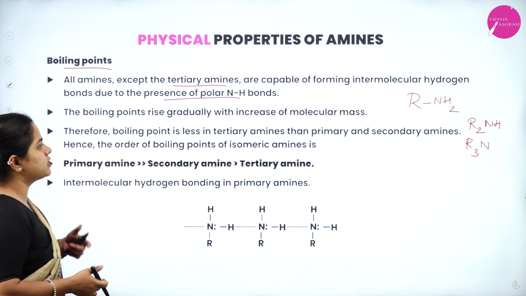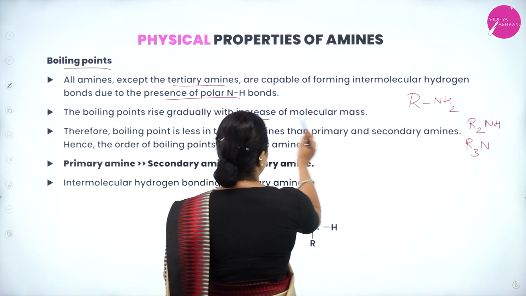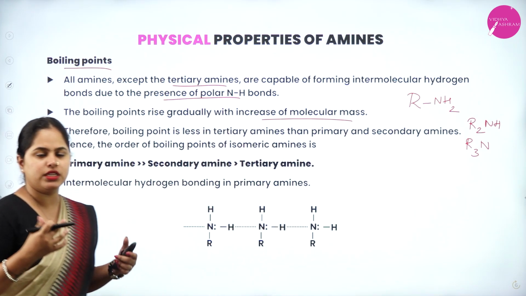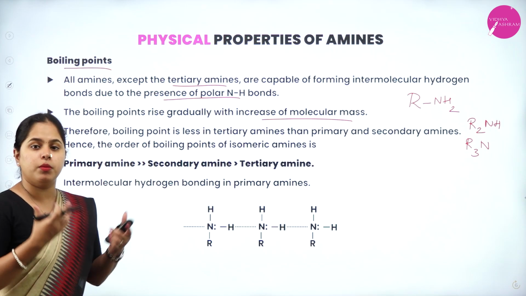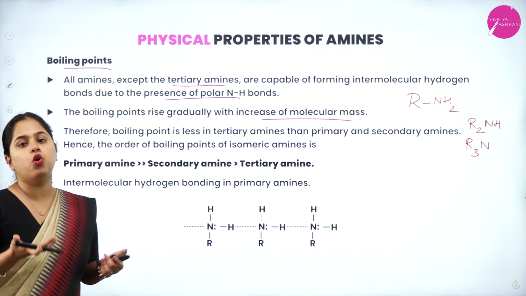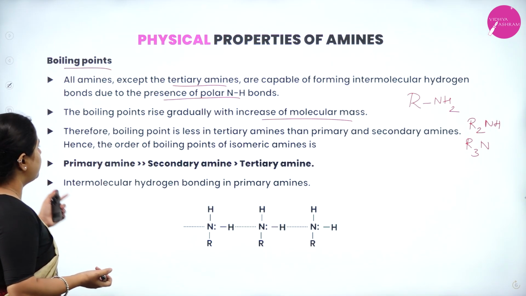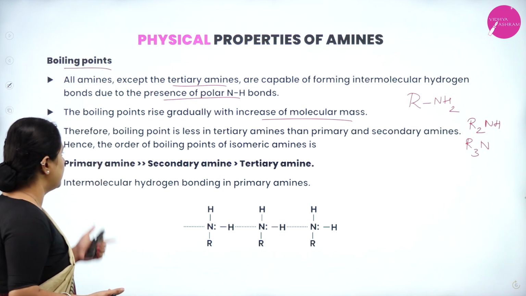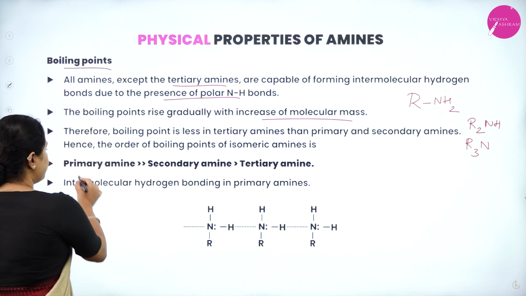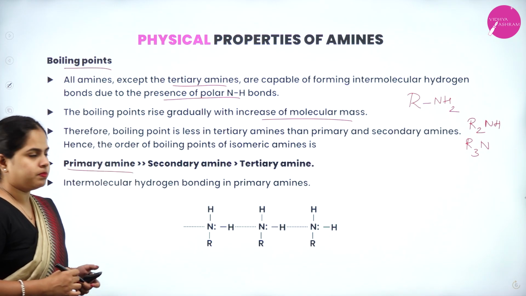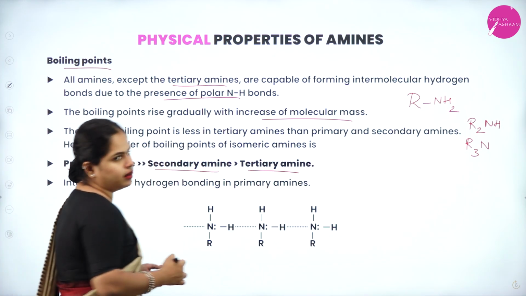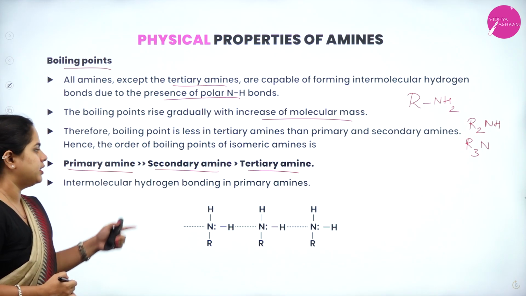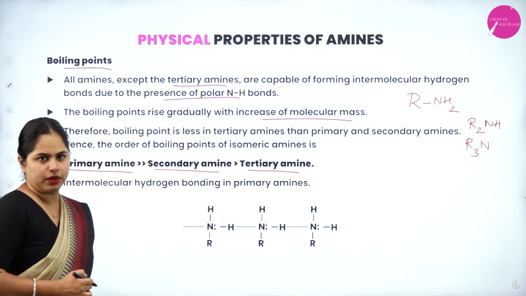The boiling points rise gradually with the increase of molecular mass. Of course, molecular mass increases means the compound will be much heavier, so it requires a higher boiling point, right? Therefore, boiling point is less in tertiary amines than primary and secondary amines. Hence, the order of boiling point will be primary amines, then secondary amines, and then tertiary amines. Intermolecular hydrogen bonding in primary amines will take place in this way.